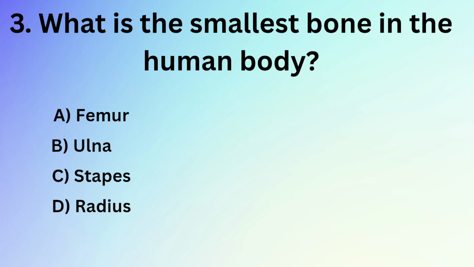3. What is the smallest bone in the human body? A. Femur. B. Ulna. C. Stapes. D. Radius. Answer: C. Stapes.